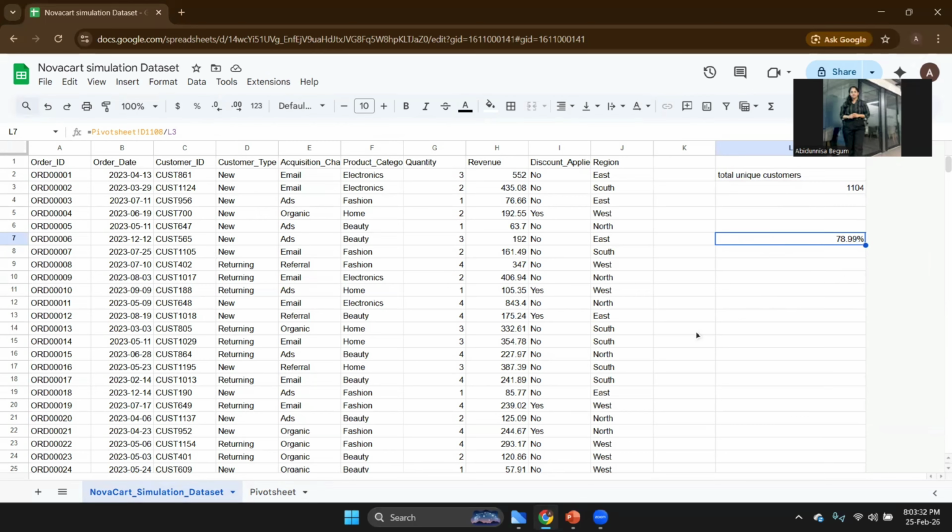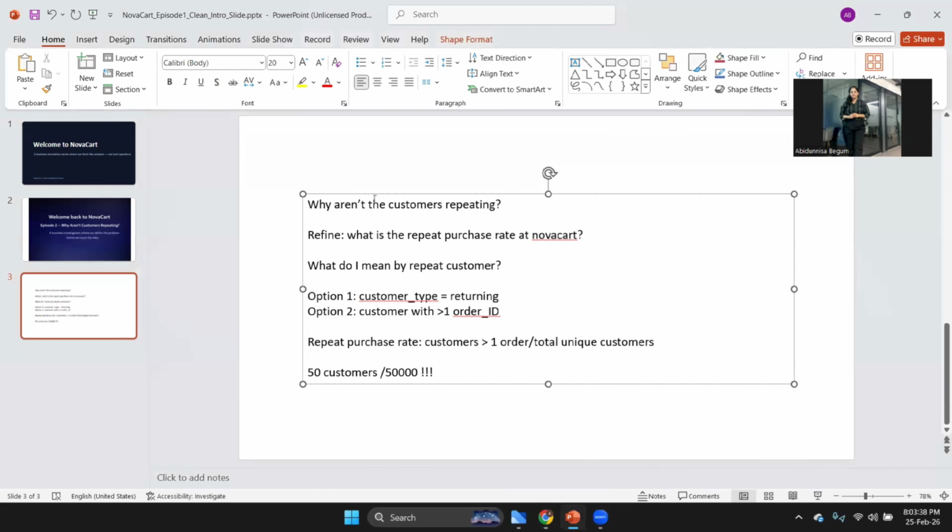Now, the problem is solved. How many of the customers are actually repeating? Do we have repeat customers? Was that the question? Oh, the question was, why aren't the customers repeating? Now, in this case, that question itself doesn't make sense, right? If 79% of the customers are repeating, don't you think this is already a very good amount?